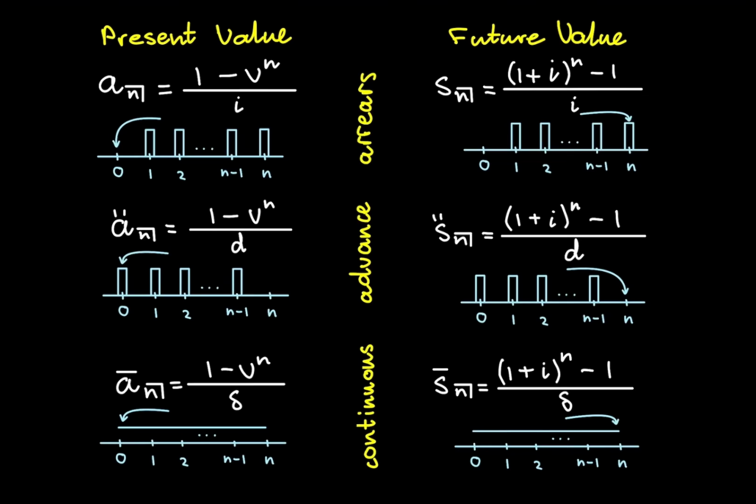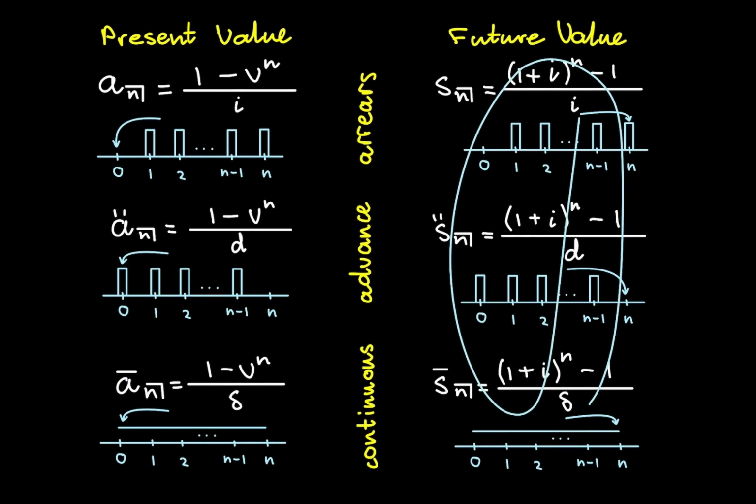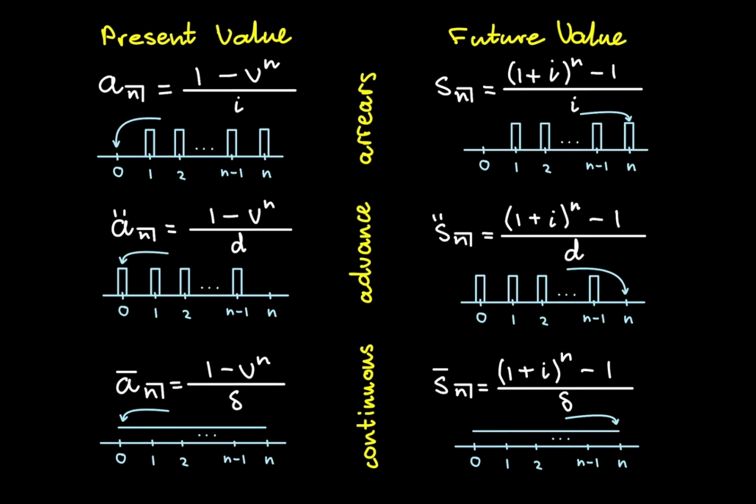Okay, so we can divide these 6 level annuities into categories. So firstly, 3 of them are present value annuities and 3 of them are future value annuities. And then within the present value and future value annuities, we have 3 more categories, and these refer to when the payments are made. So obviously, present value annuities is when you take your stream of payments and you move it to the start of your time period, as you can see by all of these arrows. And future value annuities is when you take your payments to the end of the time period, as can be seen from all of those arrows.